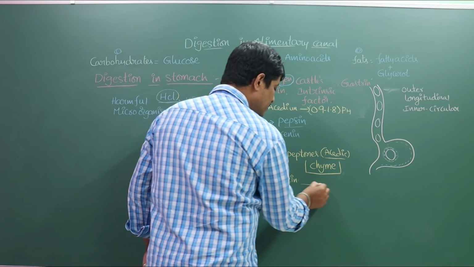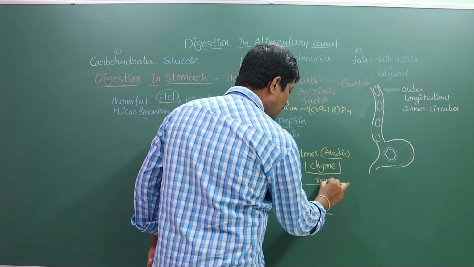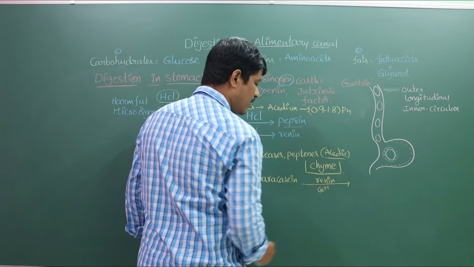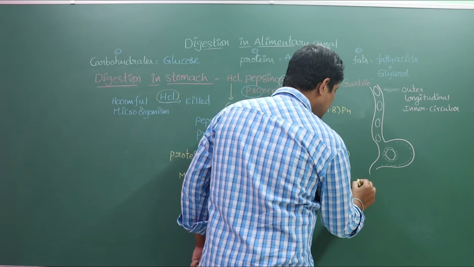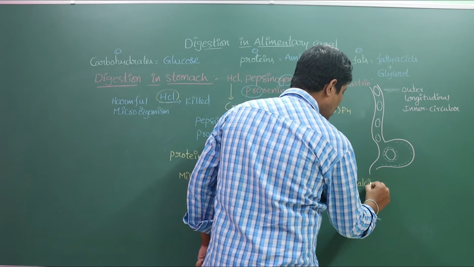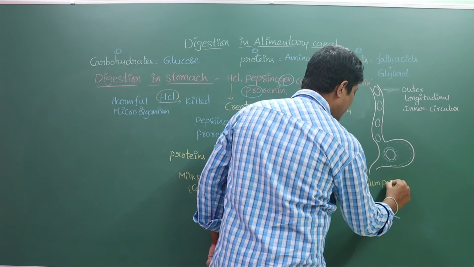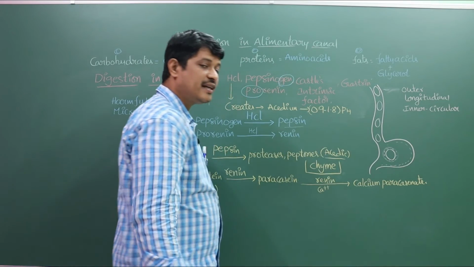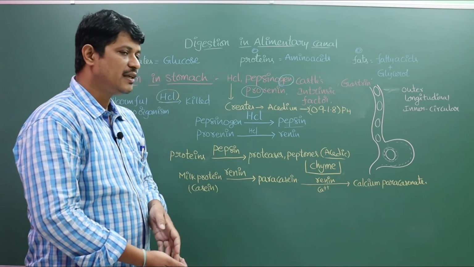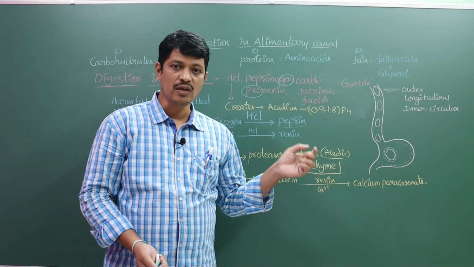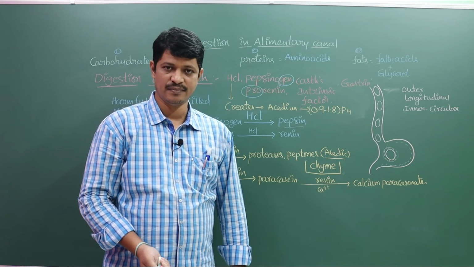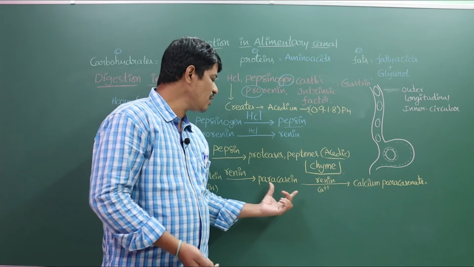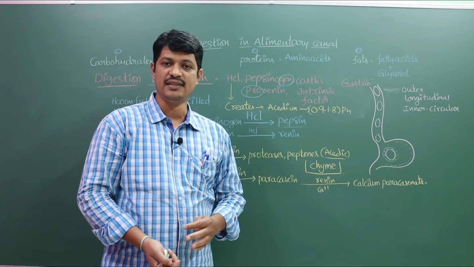At the same time, in the presence of calcium ions, this para-casein is converted into calcium para-caseinate. Now the liquid milk becomes solid, semi-solid particles. See here, calcium ions are involved in the conversion of para-casein to calcium para-caseinate.